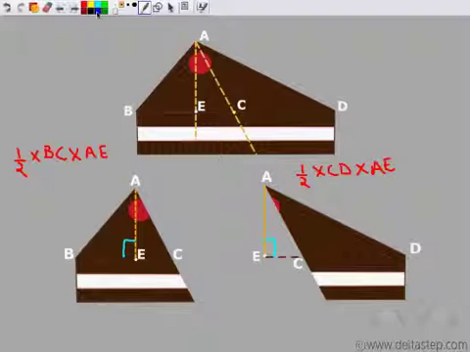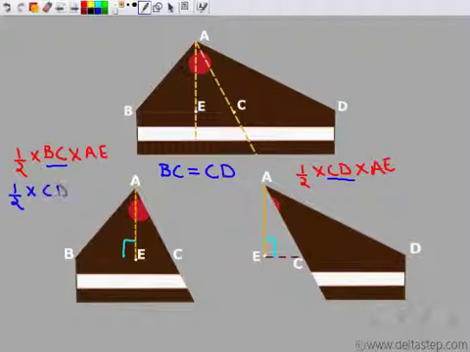What is different is BC and CD. And we know that C is the midpoint. If C is the midpoint, then BC should be equal to CD. So we see that area here would become, since BC is equal to CD, the same as the area of the other triangle. So area of both the triangles turns out to be the same.